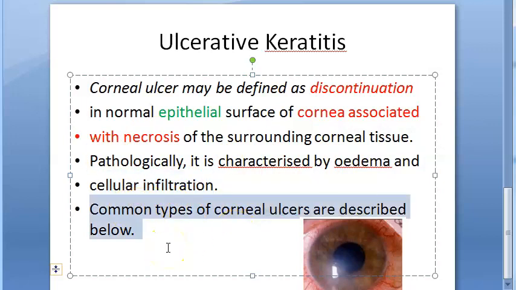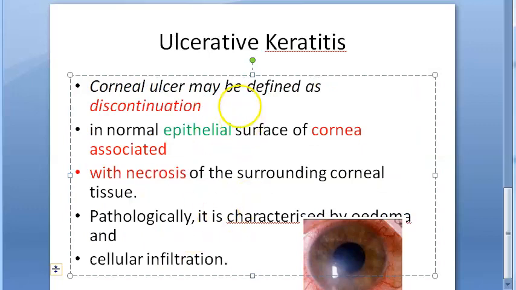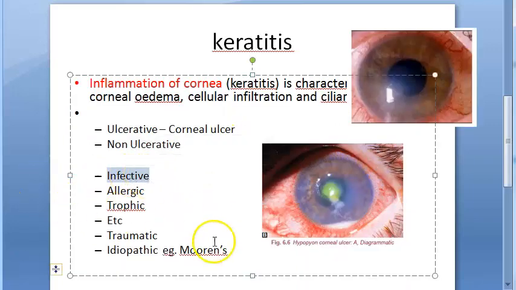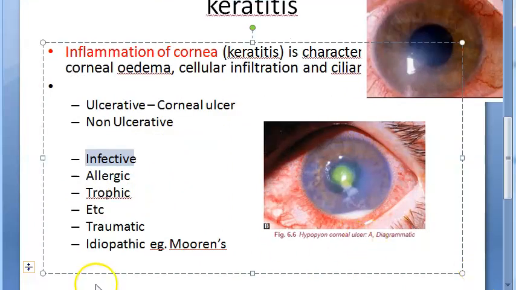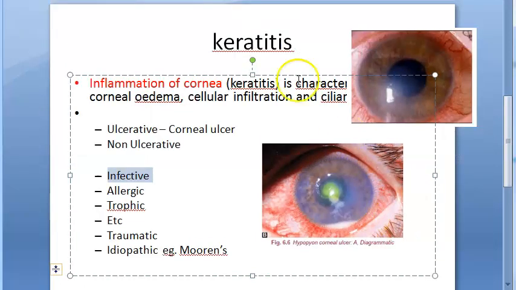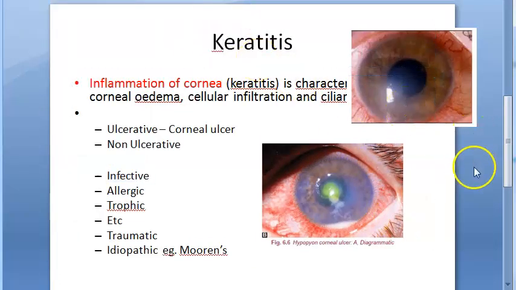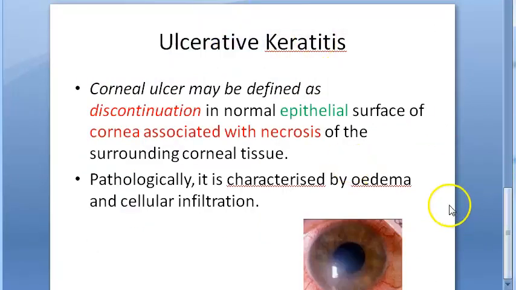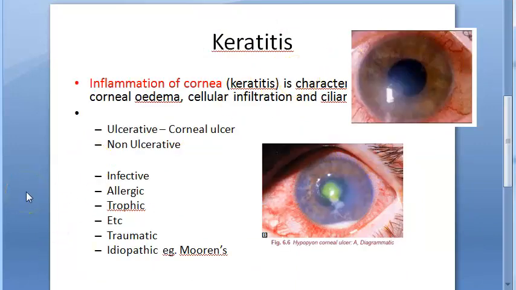So, there are a lot of types of corneal ulcers. Again, in that you have infective, etc. So, you will have bacterial corneal ulcer, fungal corneal ulcer, viral. In viral, you have herpes simplex keratitis, herpes zoster, that is zoster ophthalmicus, right? You have even protozoal, like acanthamoeba keratitis, which is there in people who use contact lenses and wash the contact lens with water. They will have this acanthamoeba keratitis. So this is a very huge topic, guys, this keratitis, and usually this keratitis will be associated with ulcers. So you can go together with this, okay, ulcer and keratitis, you can write almost everything similar for both of these.